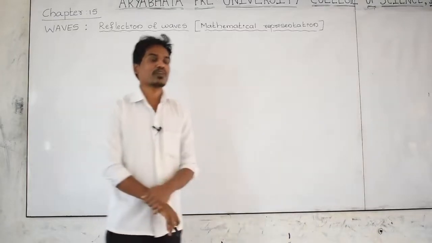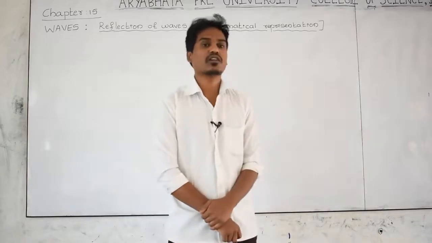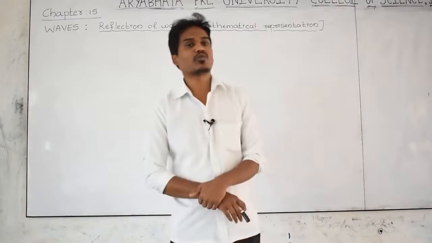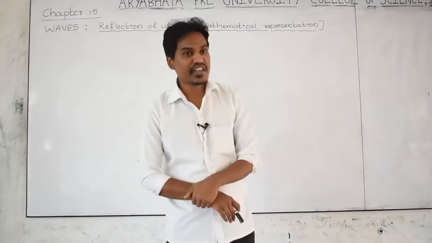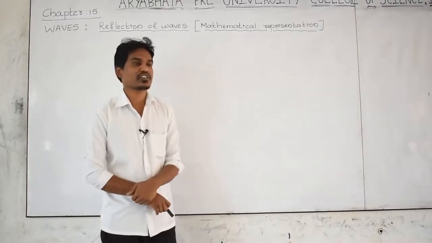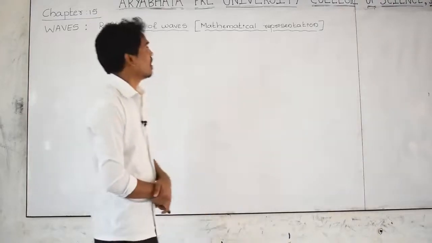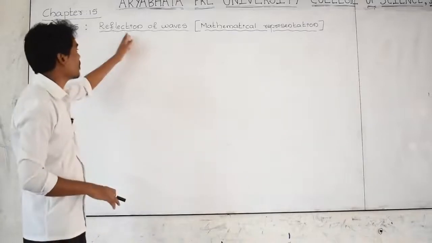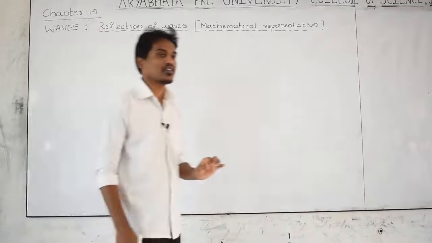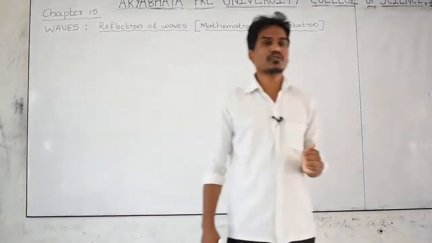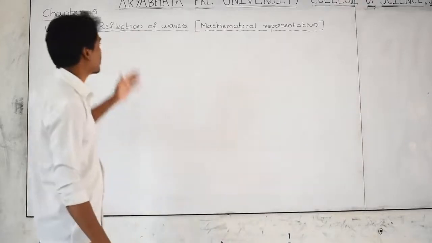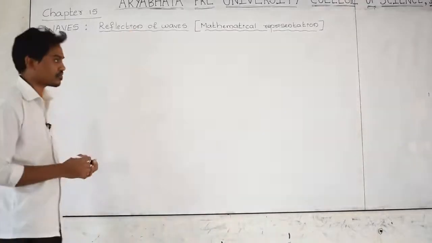What will happen to the wave if it is incident on a rigid boundary, meaning a fixed boundary, or if it meets a free boundary or an open boundary? Three conditions we discussed yesterday. In this class, we have to discuss how to represent the reflected wave and the incident wave using a mathematical equation.